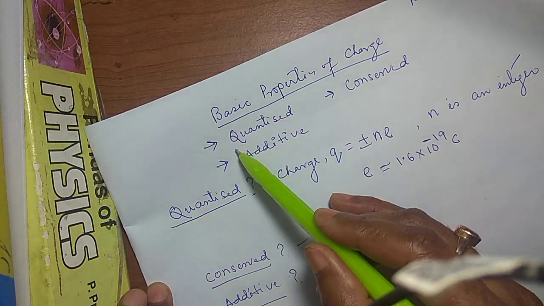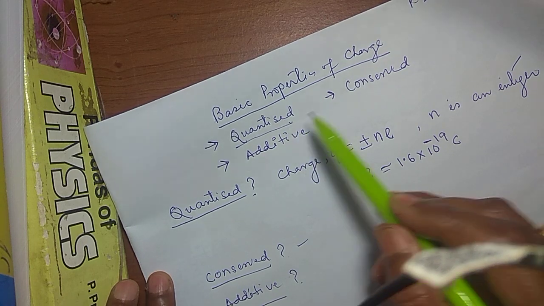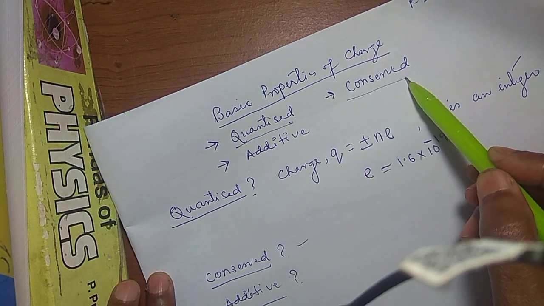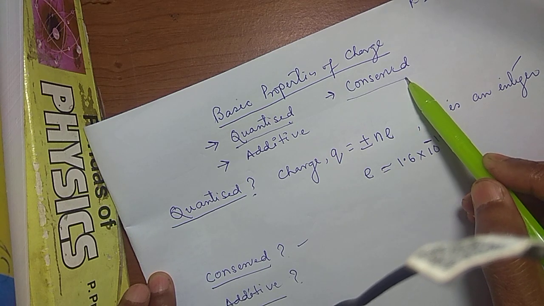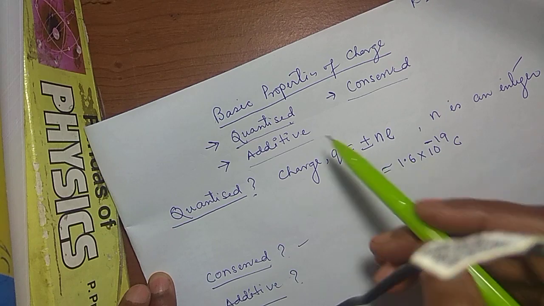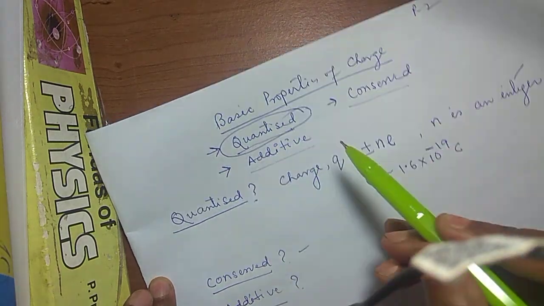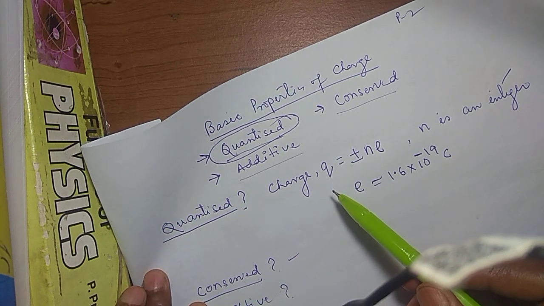So first is your charge is quantized. It's very important. Charge is conserved. Now we have the idea of the conservation of energy we have learned, and conservation of momentum and all these things. Charges are additive. Now let us first focus on charges are quantized. Charges quantized বলতে আমরা কি বুঝি?